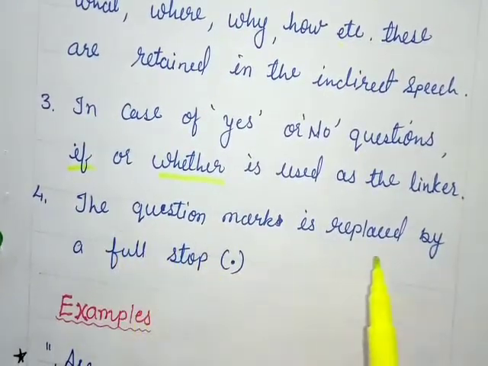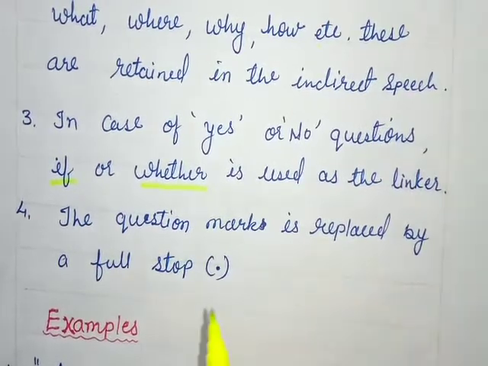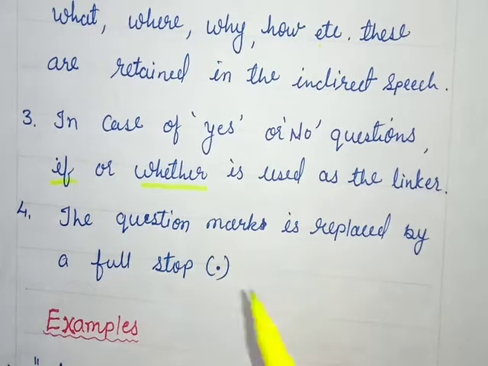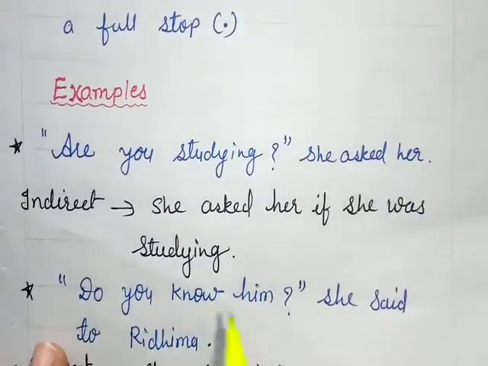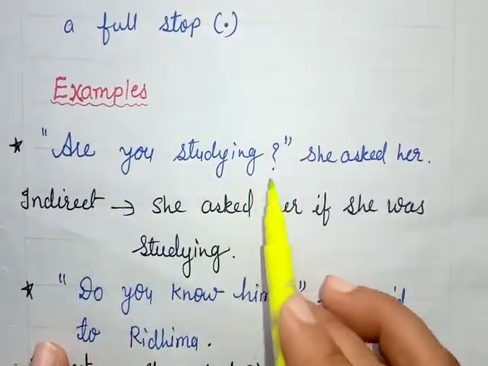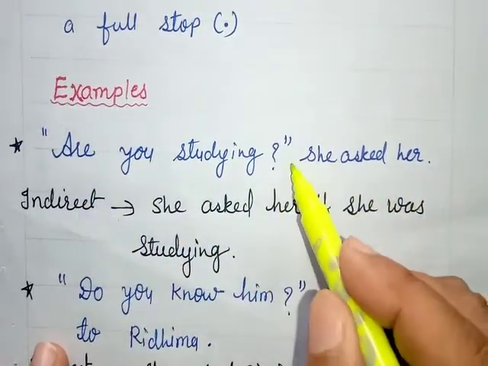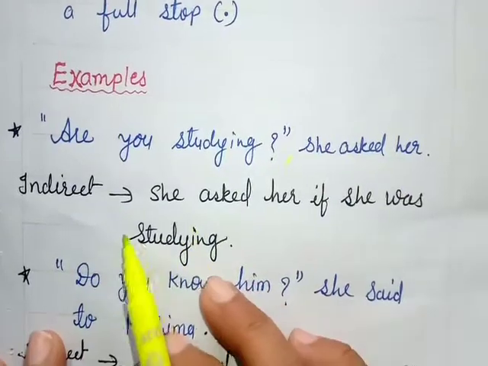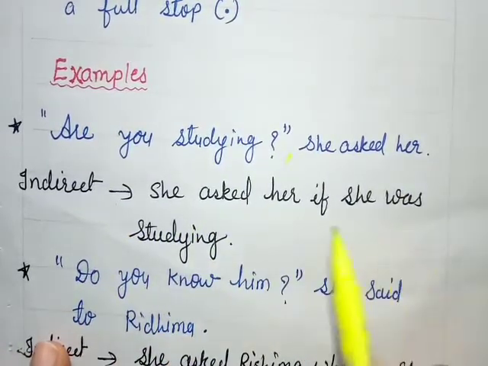And the question mark is replaced by the full stop, because when we change the narration, the interrogative sentence will change into an assertive sentence. So we will not apply a question mark once again. We will put a full stop. Let's see with the examples. "Are you studying?" She asked her. So when we change it, how does it change? She asked her if she was studying.